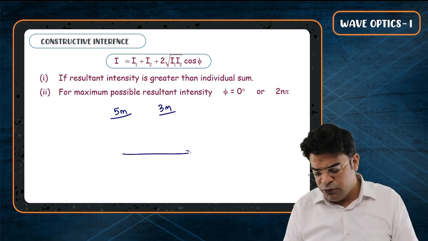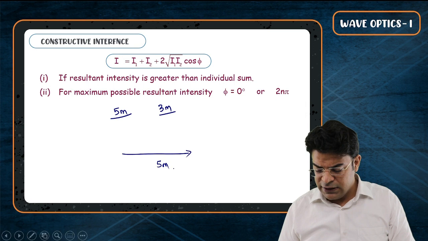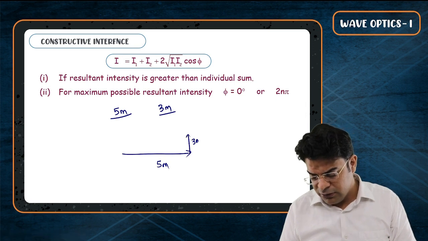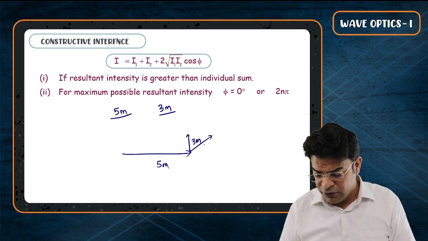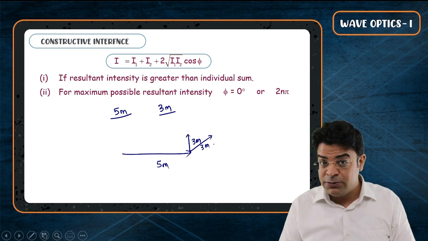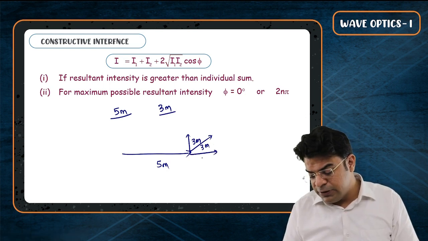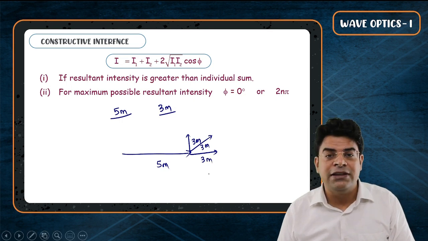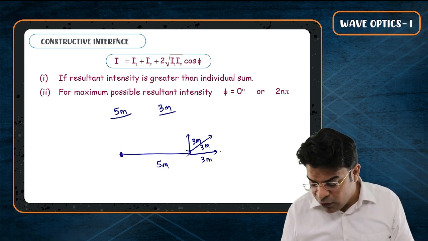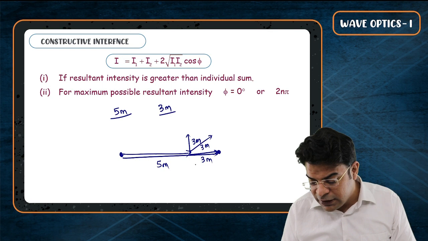So sir, I will move 5 meter forward, and then if I go here 3 meter, there will be less net displacement. If I want maximum possible net displacement, then both the displacement of 5 meter and 3 meter should be in the same direction. Then I will be farthest away from my initial point, and the length will be 8 meter, right?